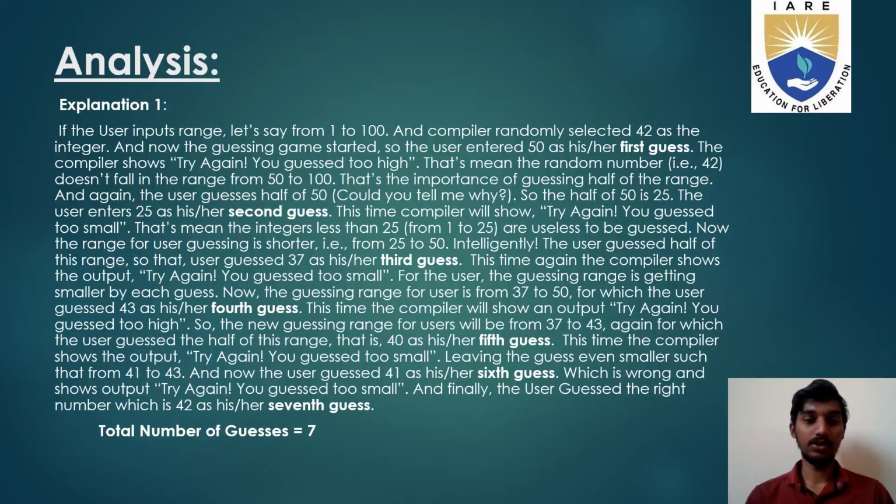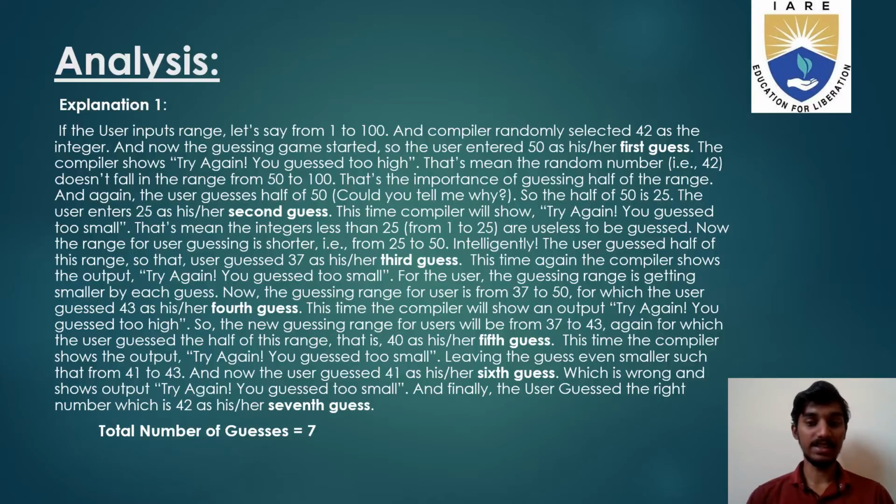From 1 to 25 are useless to be guessed, and now the user is going to guess from the 25 to 50 range. Intelligently the user is going to guess 37 to completely remove half of the range as the third guess. This time again the compiler shows the output try again, you guessed too small.